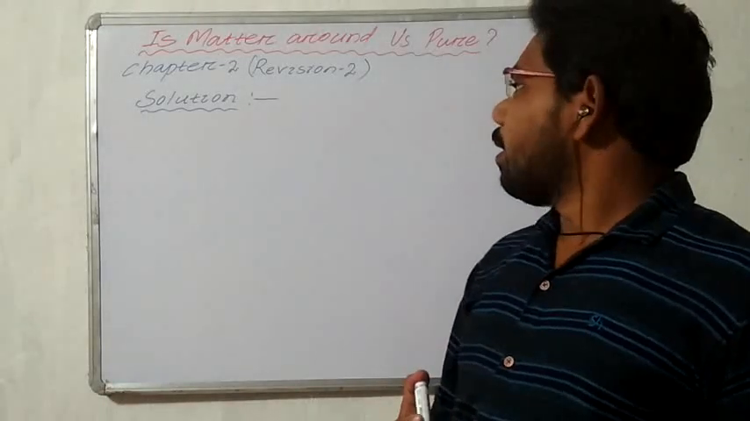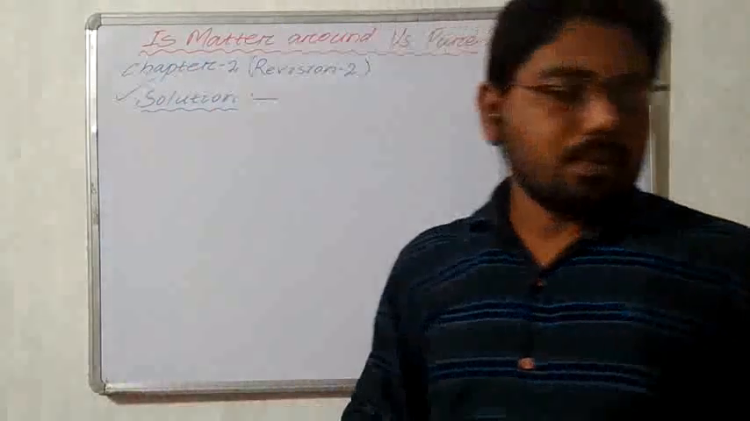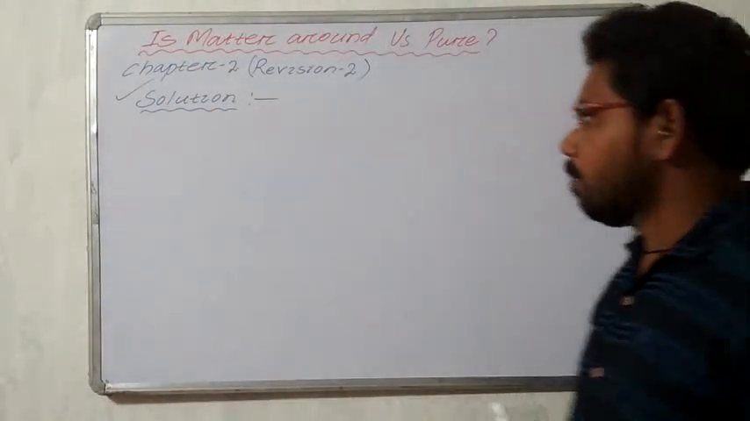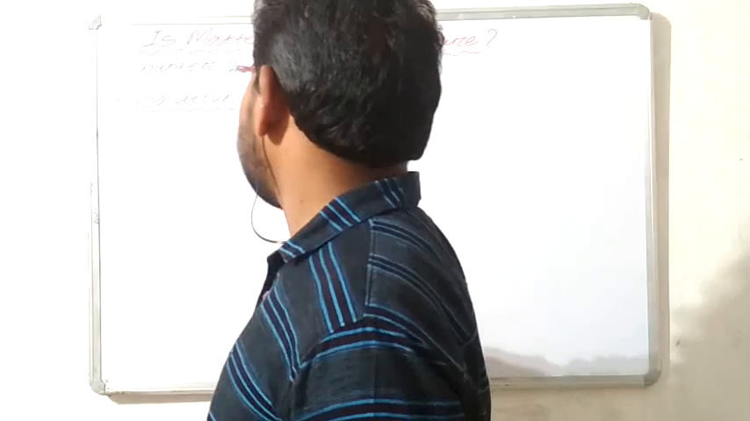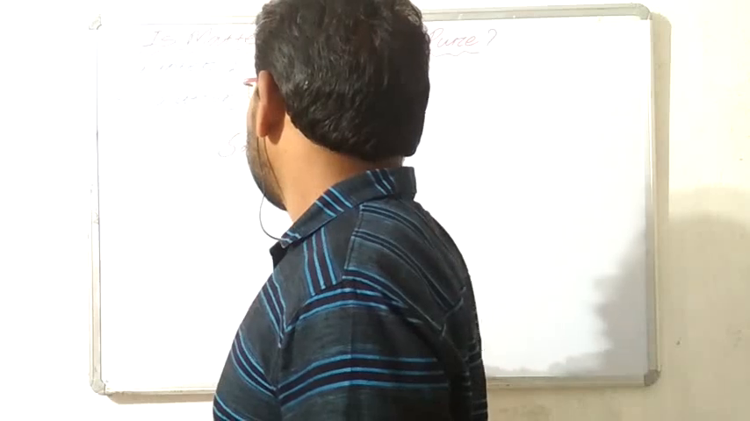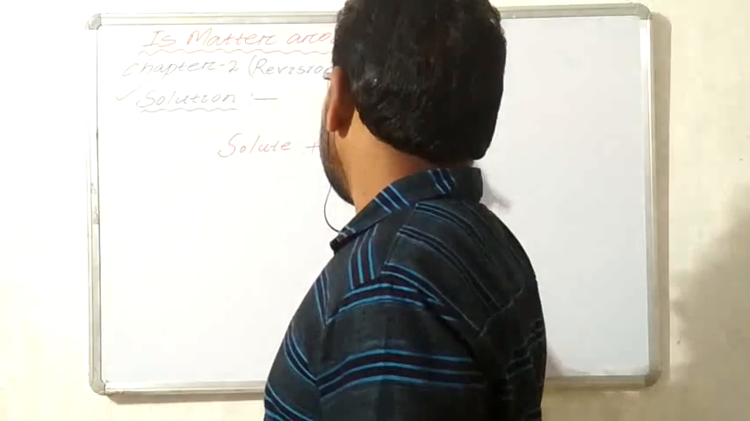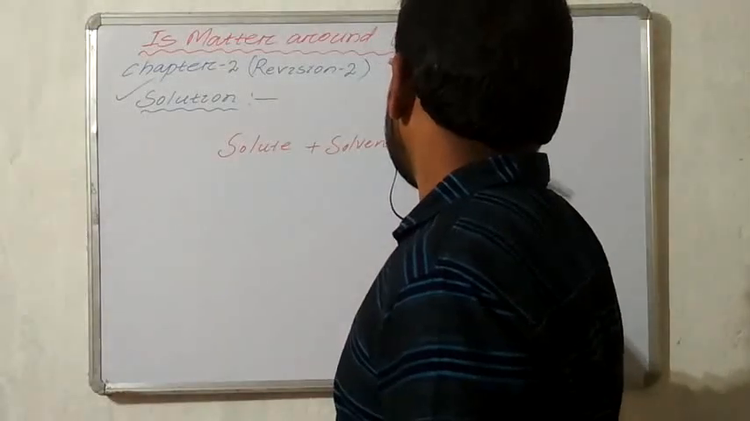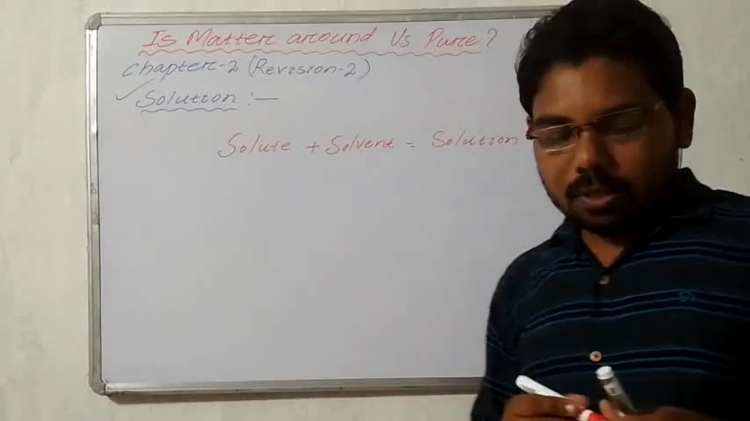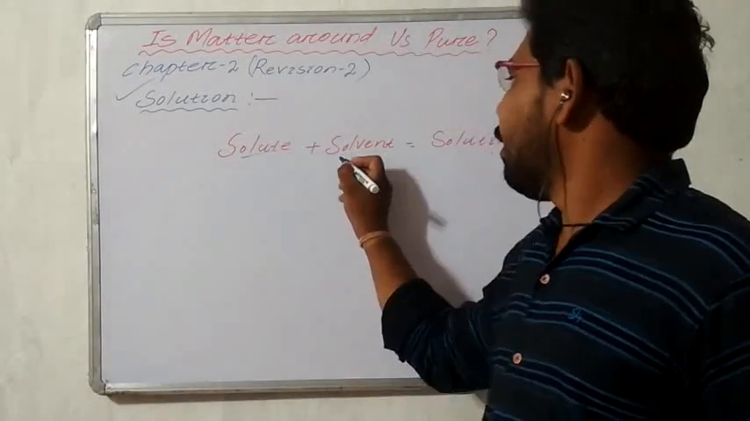Next we start the topic of solutions. What is a solution? A solution is a homogeneous mixture of solute and solvent. A homogeneous mixture of solute plus solvent forms a solution. Solutions are formed by mixing solute and solvent.